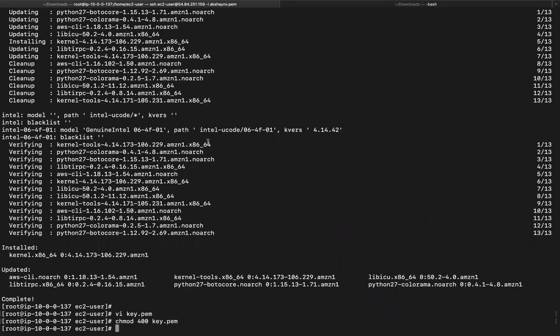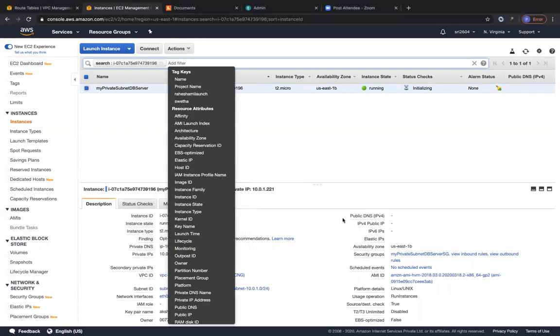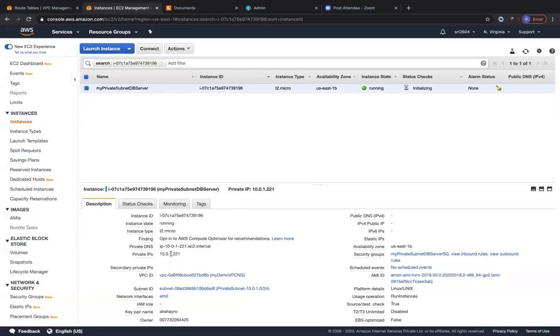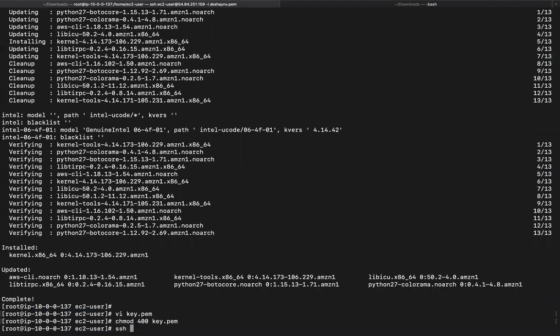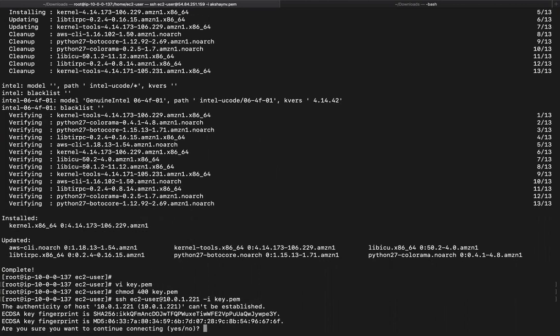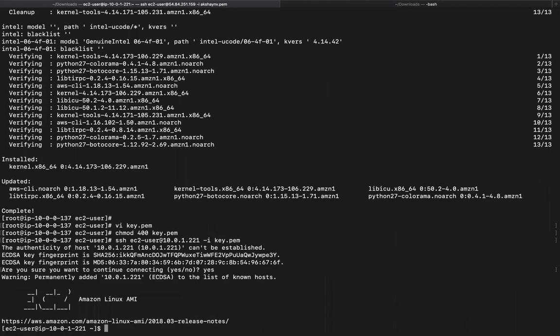right? So now we can go ahead and copy the private subnet's EC2 instance's private IP, right? Let's go ahead and paste this over here. So let's do ssh ec2-user at the private IP rather than the public IP, and then use -i and specify the key.pem file, which we pasted onto the public subnet server. Let's click on enter. So we should now be in the database server. Now we are in the database server because it's showing only the private IP of the database server that we used to connect, right?